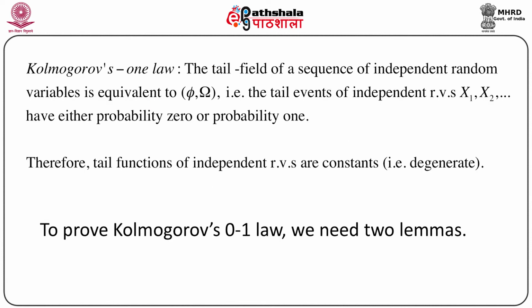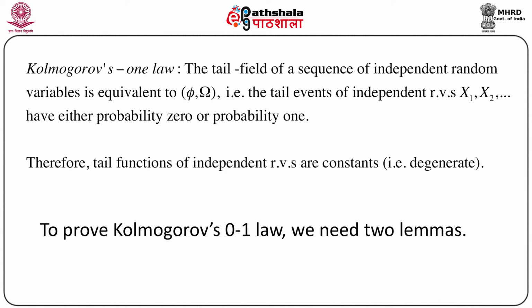Now we state this famous Kolmogorov's 0-1 law, which says that the tail sigma field of a sequence of independent random variables is equivalent to phi omega. Phi omega means that tail events of independent random variables x1, x2 and so on have either probability 0 or probability 1. That means if we define a tail event in terms of the sequence of independent random variables, this independent term is very important here. If we define tail events in terms of independent random variables, this must have probability either 0 or 1.